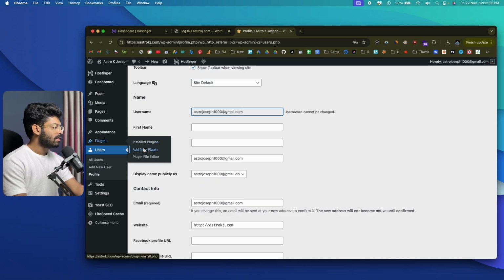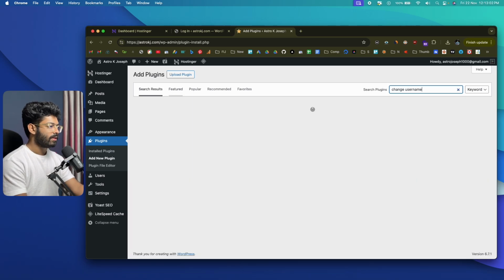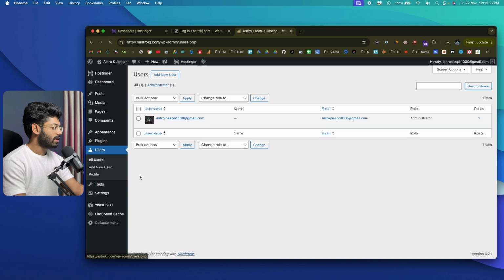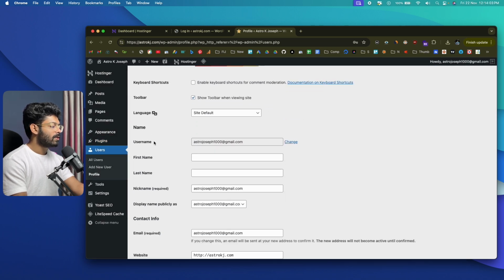So I can go to the plugin section, click on add new plugin. And maybe I can search for something like change username here. All right, so we have a change username plugin right here. It was updated about 2 months ago. I'll simply go ahead and install it now, and I'll activate it right away. And now if I go to the user settings, all users, edit, and scroll down, you'll be able to see right next to the username option, we have a change option.